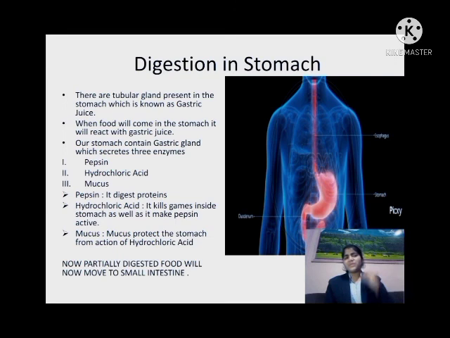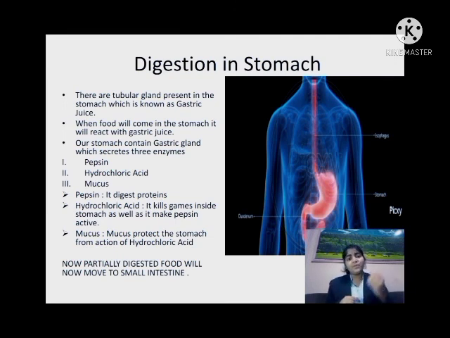Now what is this pepsin doing? It digests the proteins. And next is hydrochloric acid. What does hydrochloric acid do? It kills the germs inside our stomach, as well as it makes the pepsin active. Pepsin needs an acidic medium to digest the protein. So this HCl provides the acidic medium to the pepsin for the digestion of the proteins. In this way our protein is digested.